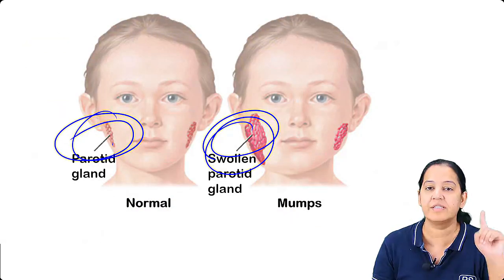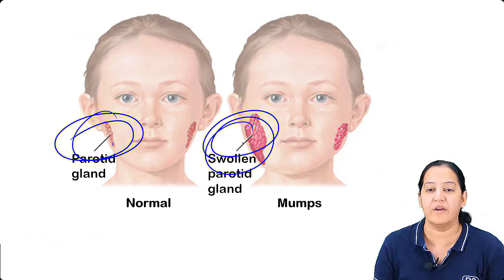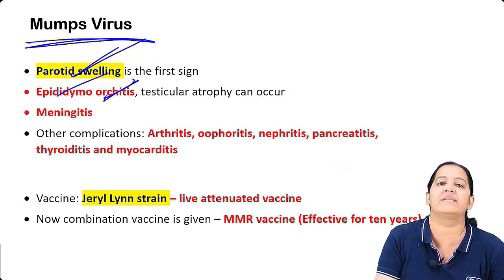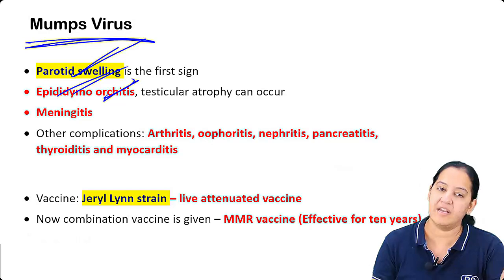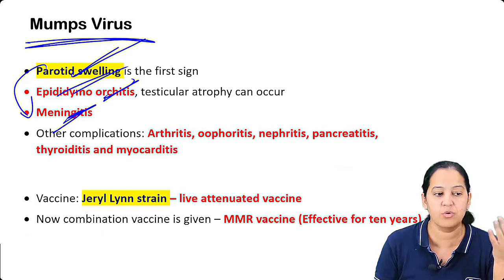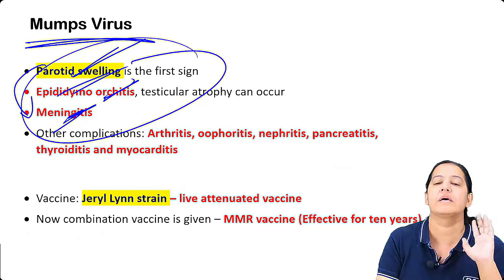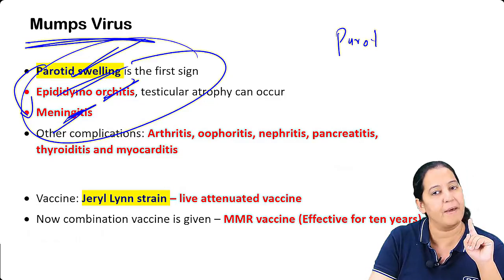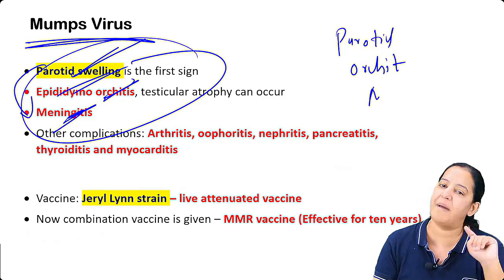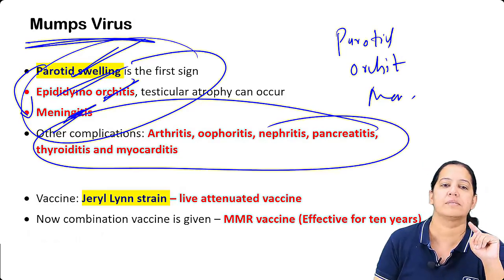After the parotid swelling, if it is a boy, the next organ is the testes: orchitis and epididymitis. After that, meningitis. If it is a girl, directly meningitis, because girls don't have testes. So learn the sequence. First parotid swelling, then orchitis and epididymitis, and then meningitis, followed by multiple organs.